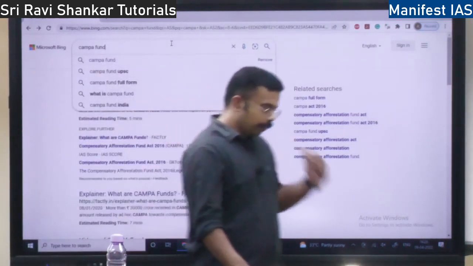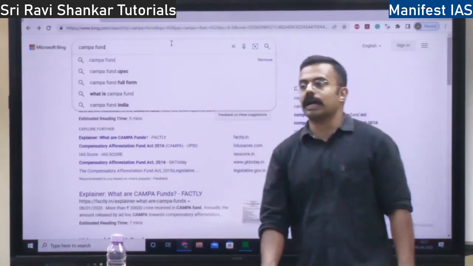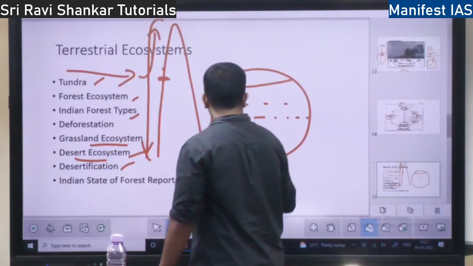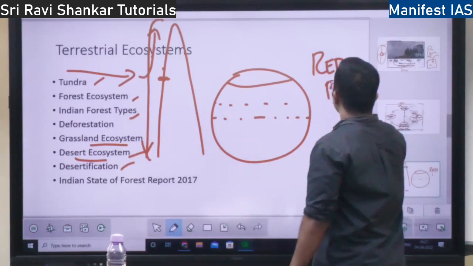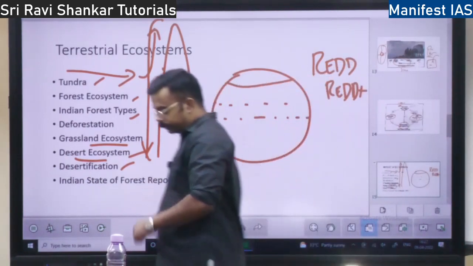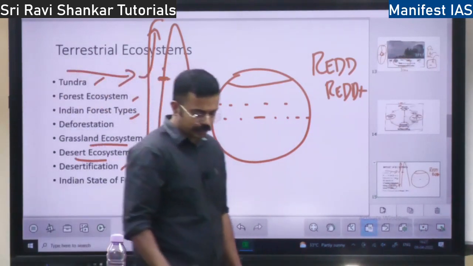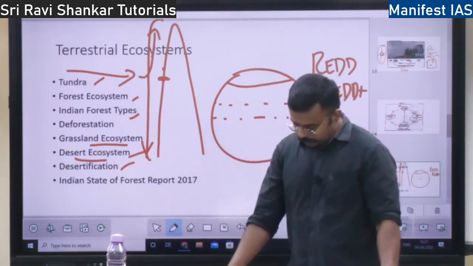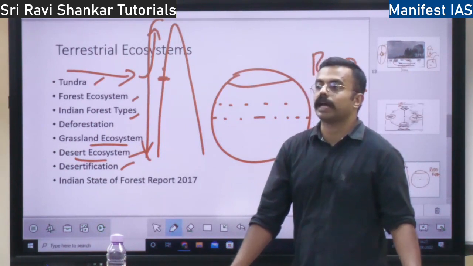It is in India. When it comes to the world arena for afforestation, we have two programs under international organizations. The programs are REDD and REDD Plus. Also you have the International Tropical Timber Organization. All these programs are there. Next we will talk about the recent Indian State of Forest Report, ISFR.